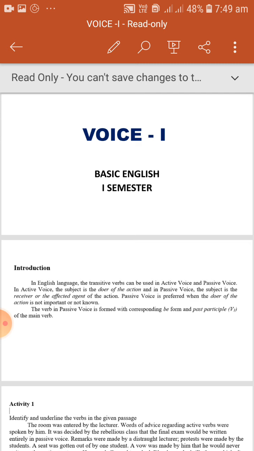Here we have to understand that the meaning of the sentence doesn't change. I eat a mango means I ate it, and that's finished. I have completed my job. A mango is eaten by me means the same thing. Only the order of words and the verbs used are different. So these are active voice and passive voice.